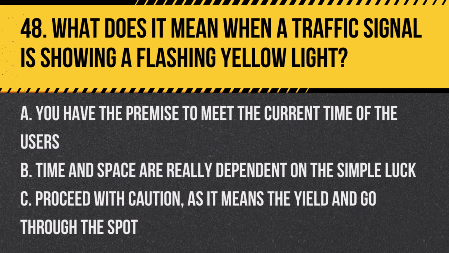Question 48. What does it mean when a traffic signal is showing a flashing yellow light? A. You have the premise to meet the current time of the users. B. Time and space are really dependent on the simple luck. C. Proceed with caution, as it means the yield and go through the spot.